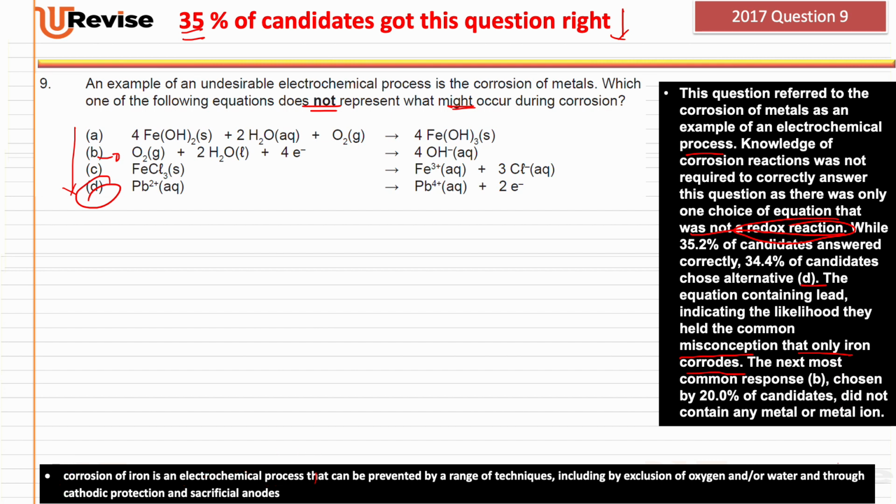Now, let's look at these answers. We've got the first one, which is showing that iron 2 hydroxide is interacting with water and oxygen to form iron 3 hydroxide solid. As we can see, the oxidation state of iron has gone from 2+ to 3+, and that of oxygen has gone from 0 to -2 in the hydroxide. You can calculate those, apply the rules.